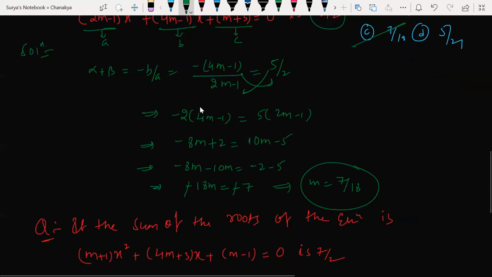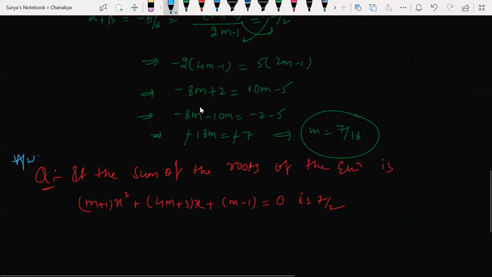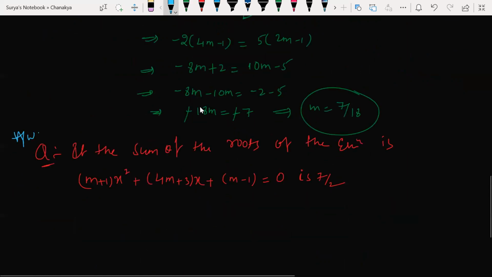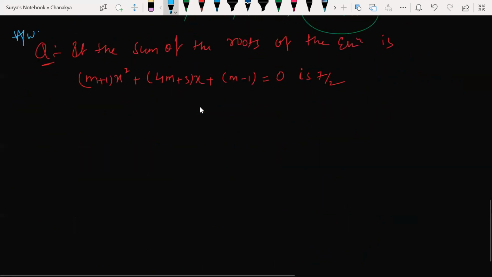So the same question is given to you. This is a homework question. I am not going to waste time on this question. Same question, same concept, everything is the same. Only the numbers have been changed here. So that is a homework question. So do not copy anything now. I'll be sharing these notes. You can copy afterwards. I'll give the options as well.